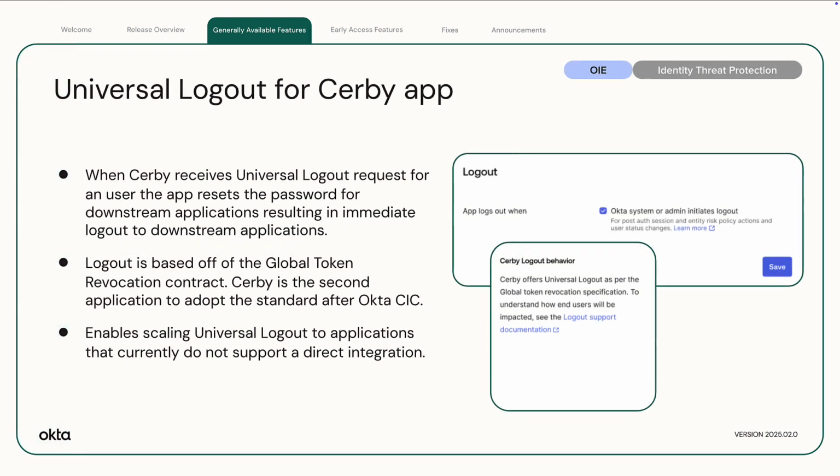Universal Logout for Serbi app. Serbi now supports Universal Logout. This enables admins to automatically sign users out of this app when Universal Logout is triggered.